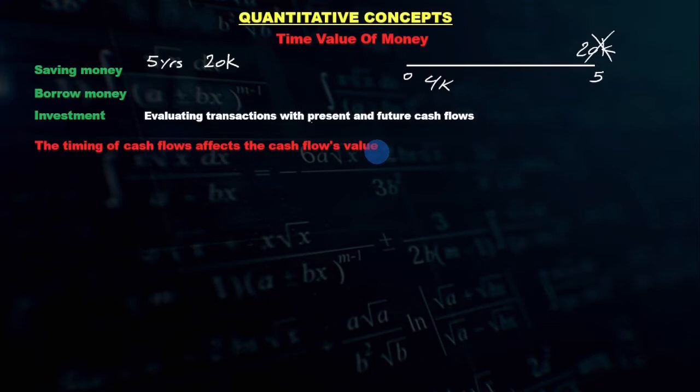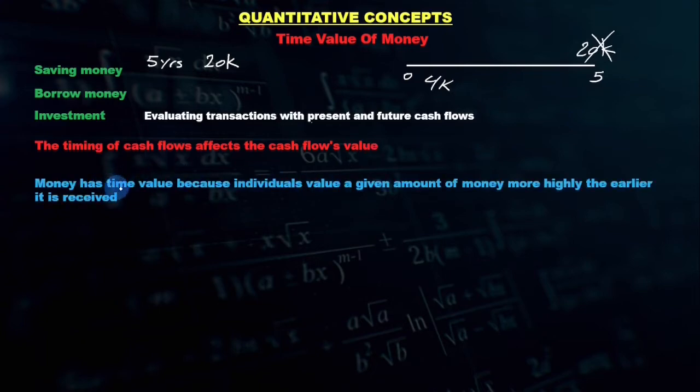Now, why does money have a time value? Money has time value because individuals value a given amount of money more highly the earlier it is received. And there are many reasons why that is. One obvious reason would be inflation, and other reasons that we will discuss soon.